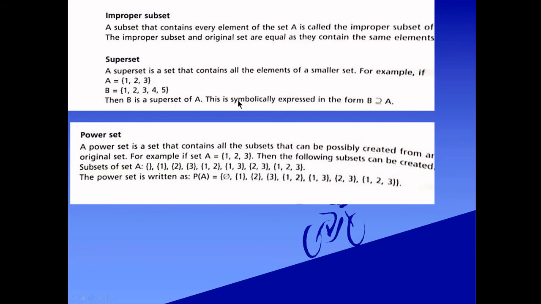This is symbolically expressed as B is a superset of A.